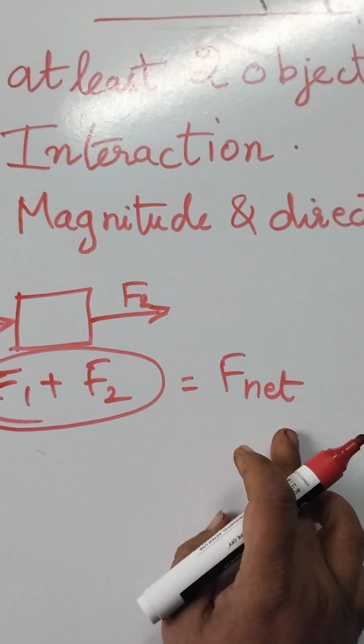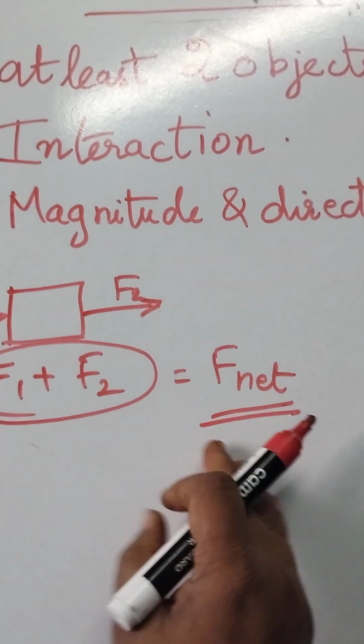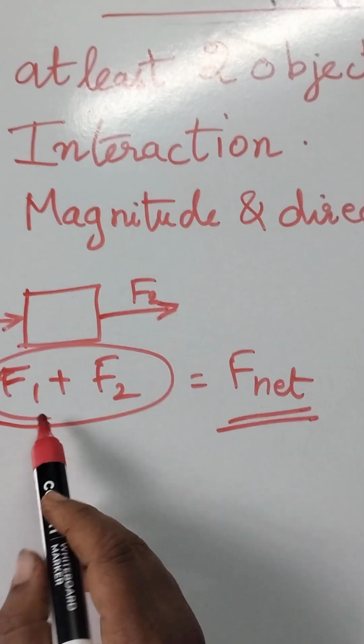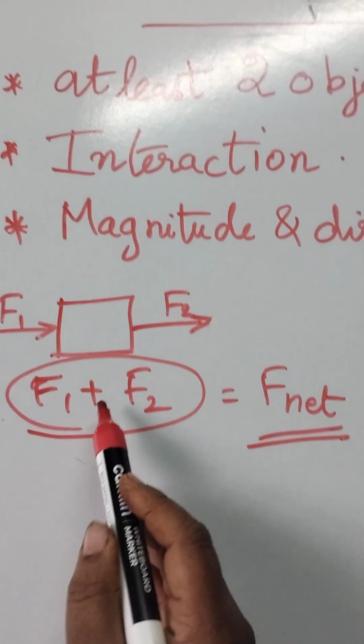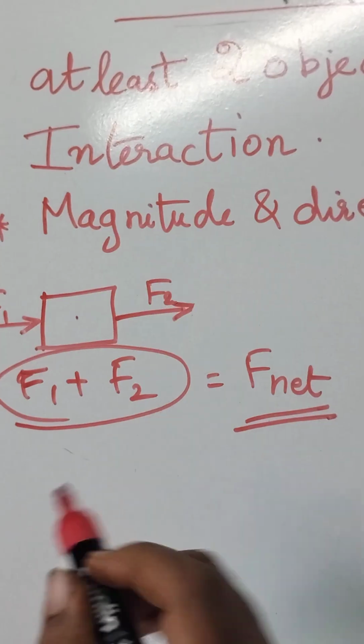How do you call this net force? It is a single force which has the same effect as that caused by all the forces acting on the object altogether. So that is called the net force.